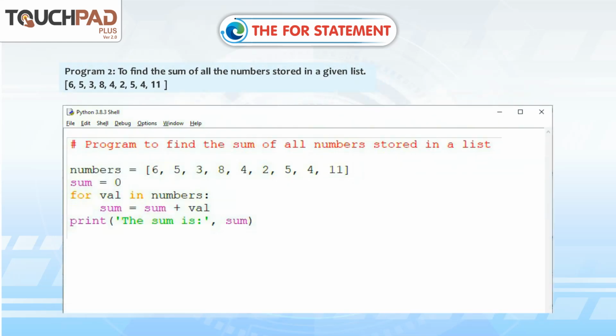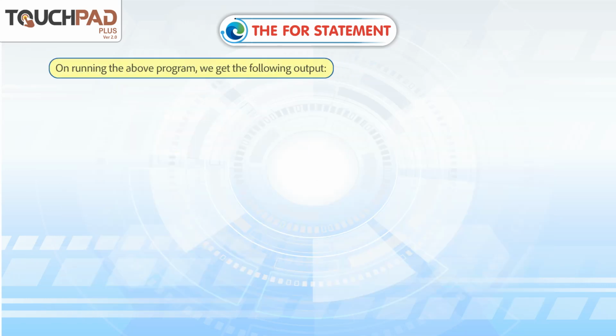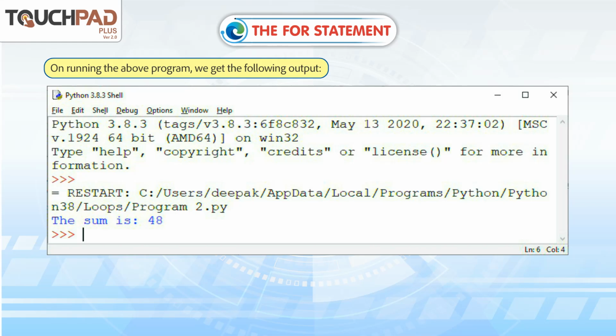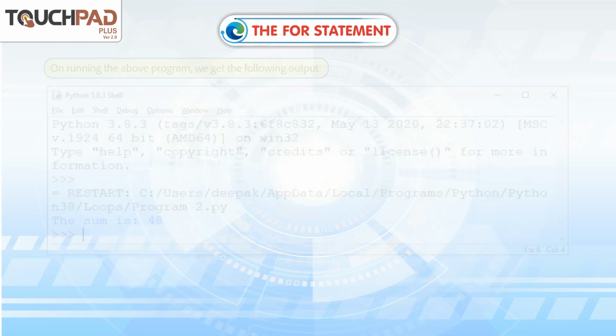Program 2 to find the sum of all the numbers stored in a given list: [6, 5, 3, 8, 4, 2, 5, 4, 11]. On running the above program, we get the following output.